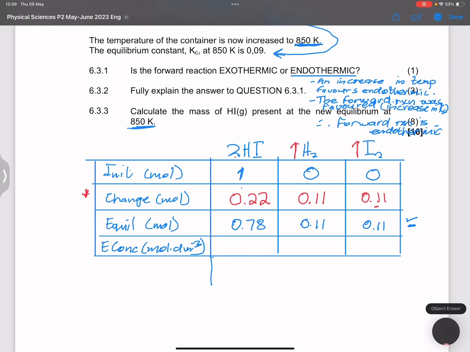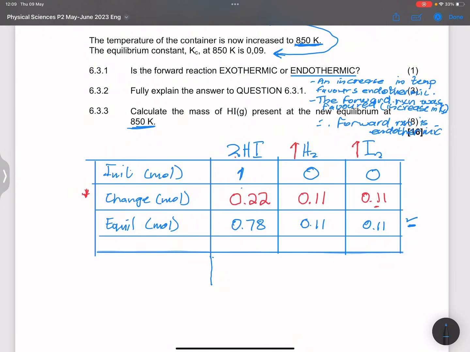All right. So let me just continue the table. And I'm going to treat these as my initial amounts, right? And now there was another change that took place. Okay, so in this case, I'm going to have a new equilibrium. So there we are.